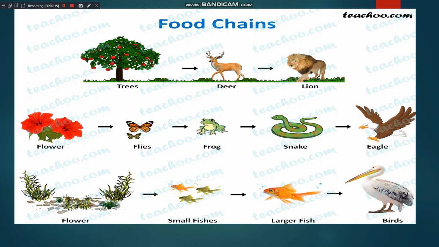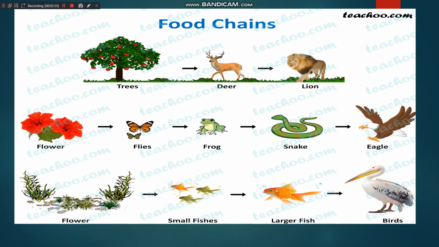One another example you can see, it's a plant, and on the plant who is feeding? The flies, the butterfly, and this butterfly is eaten by a frog. This frog is eaten by a snake, and the snake is eaten by an eagle. So here also you can see a series of organisms who feed on one another. What is the main function going on here? The main function is the flow of energy. The food energy is transferred from one organism to another.